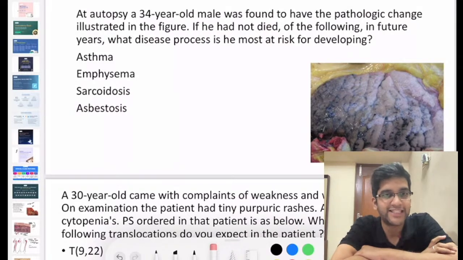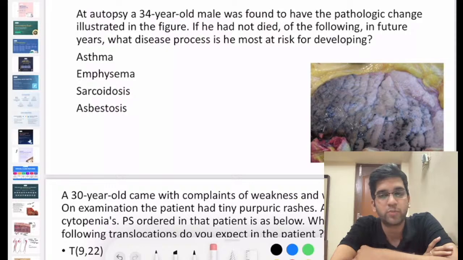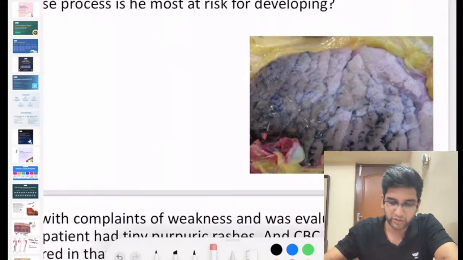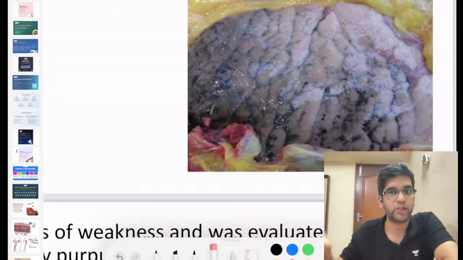It's an autopsy of a 34-year-old person, a pathological change illustrated in the image. That's actually a lung. If he had not died of the following, which are in the future, what are the probable things he's at risk of getting, right? So let's have a look at this. I'm just zooming it here. This is a normal lung parenchyma, the gross appearance.